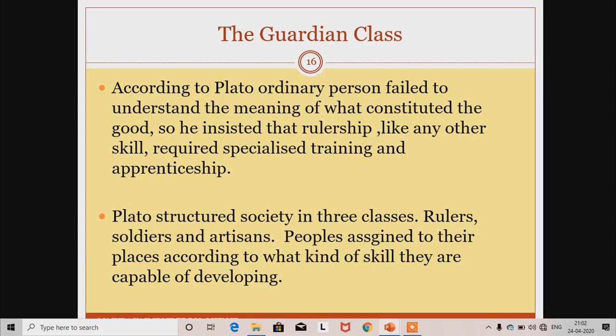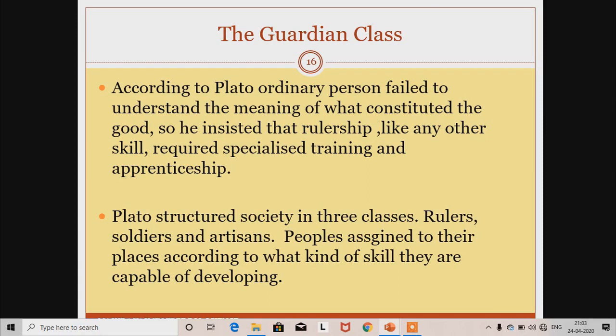The guardian class. Who will be the guardian of the state? Common men? No, a big no. Plato never placed a common man in the ruling class because, according to him, ruling is a craftsmanship, and for this reason, like any other skill, it requires specialized training and apprenticeship.